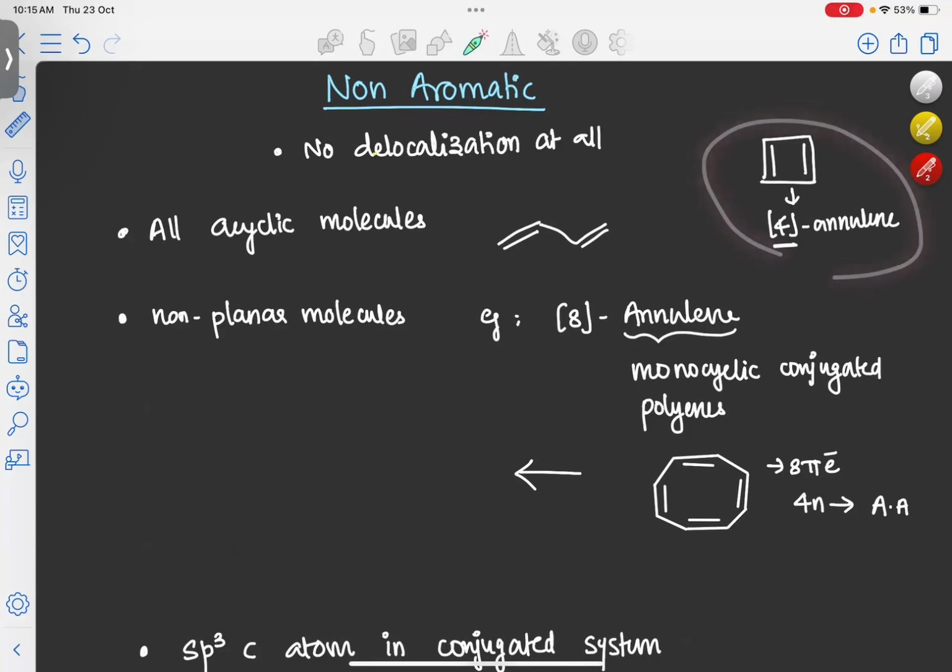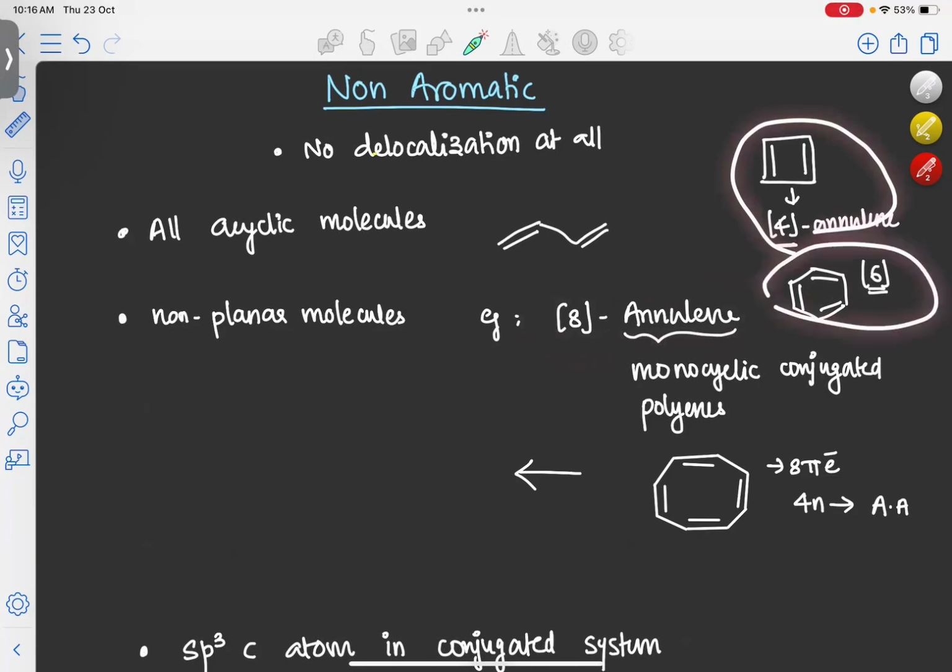So annulenes are monocyclic conjugated polyenes. And one more example, if you take the benzene molecule, it is an example of 6-annulene, because 6 pi electrons are present. Benzene is monocyclic, conjugated and a polyene. If you take 4-annulene and 6-annulene, both are planar, and that's why benzene went into the aromatic category and 4-annulene went to the anti-aromatic category.